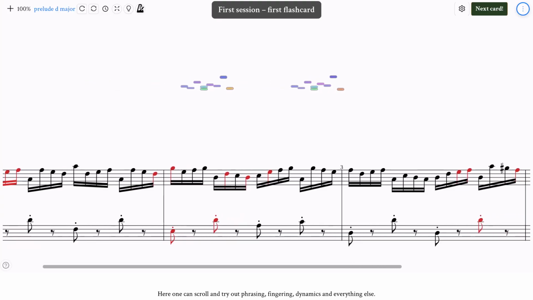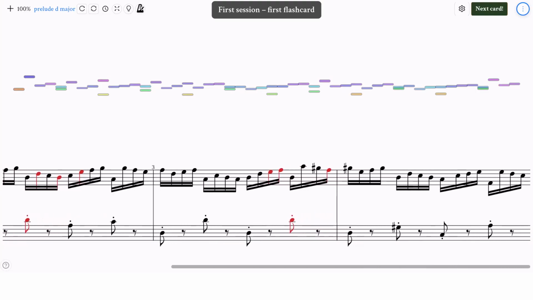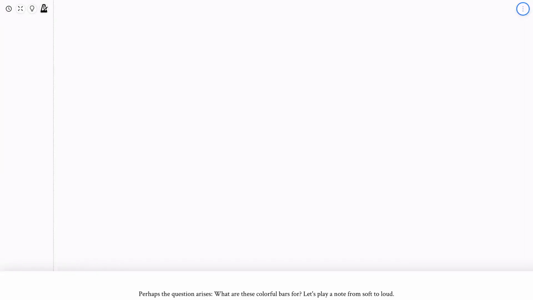Here one can scroll and try out phrasing, fingering, dynamics, and everything else. Perhaps the question arises, what are these colorful bars for? Let's play a note from soft to loud. Look, it only captures dynamics.